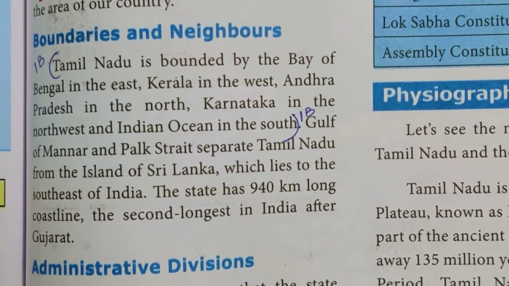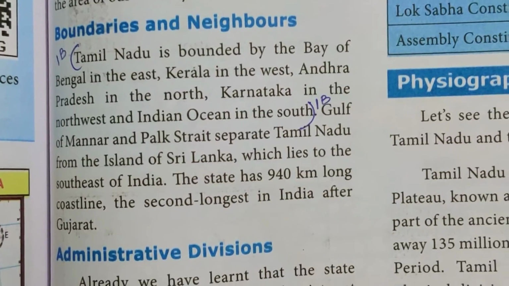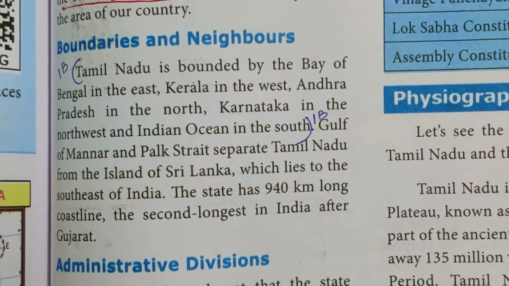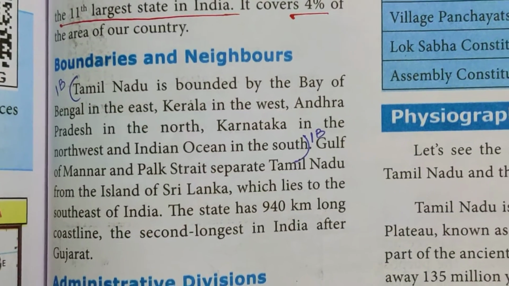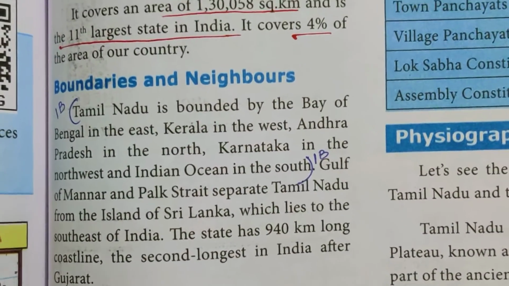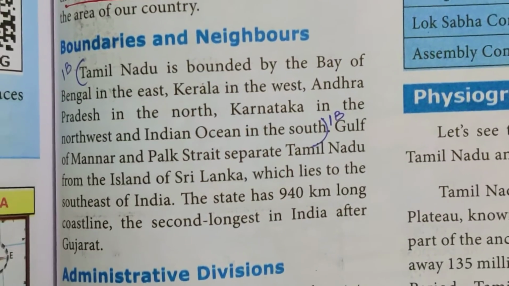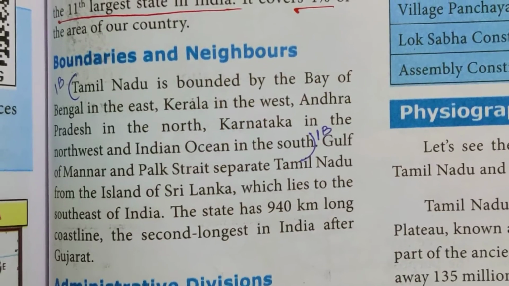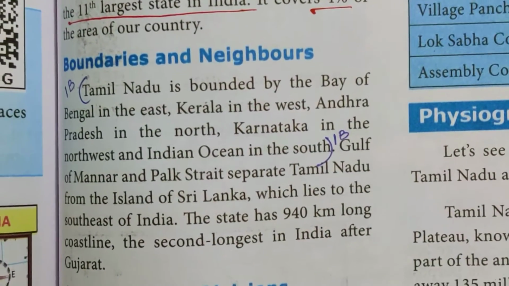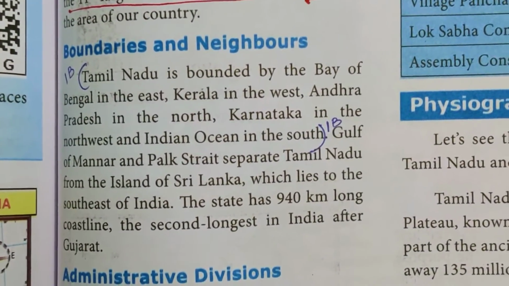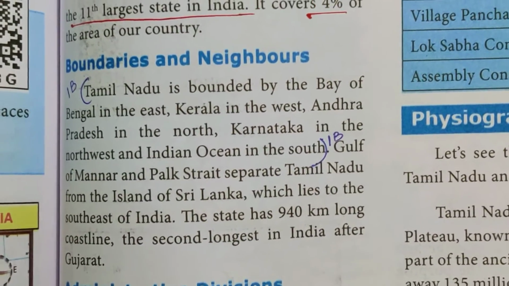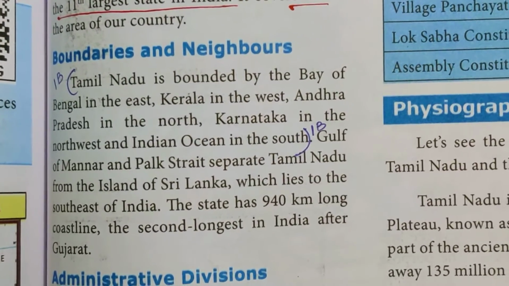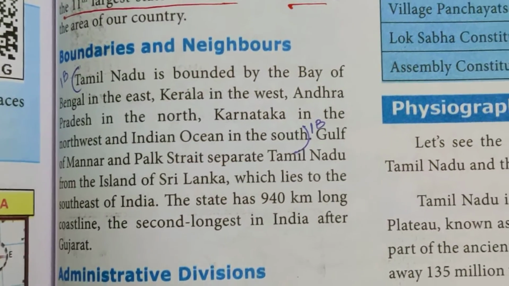Tamil Nadu is bounded by the Bay of Bengal in the east, Kerala in the west, Andhra Pradesh in the north, Karnataka in the northwest, and Indian Ocean in the south. This is one of your brief answers. Gulf of Mannar and Palk Strait separate Tamil Nadu from the island of Sri Lanka, which lies to the southwest of India. The state has around 940 km long coastline, the second longest in India after Gujarat.